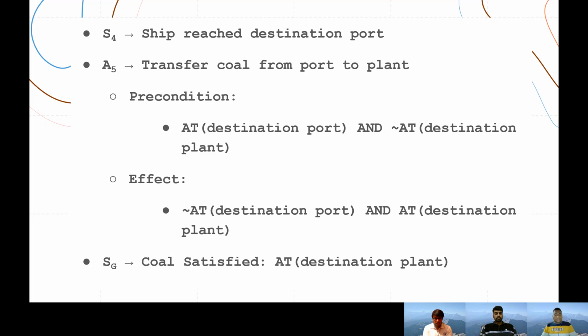Yeah, so now we have reached at goal state, that is coal satisfied. Here you have represented as AD. Remember, in the beginning at SI we have represented it as not of AD, but here in goal state we represent it as AD, that is destination plant, because our coal has reached it. So that's it about states and actions.